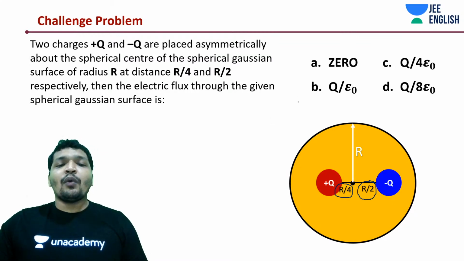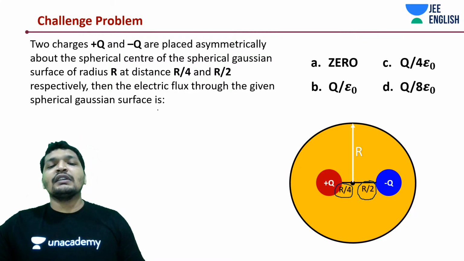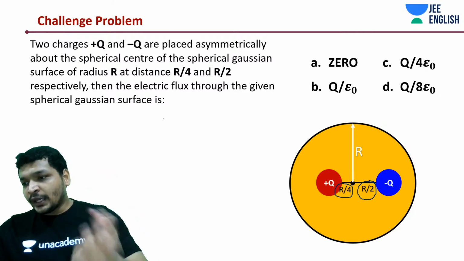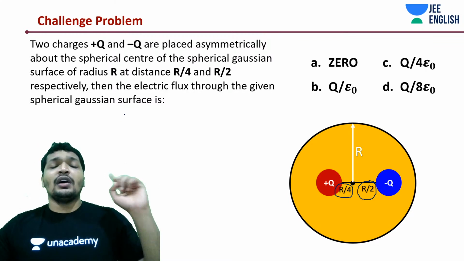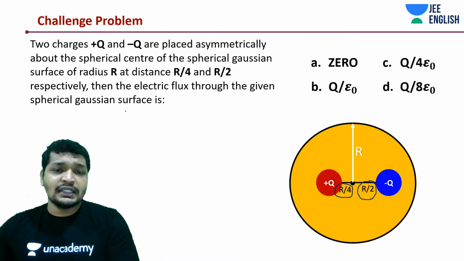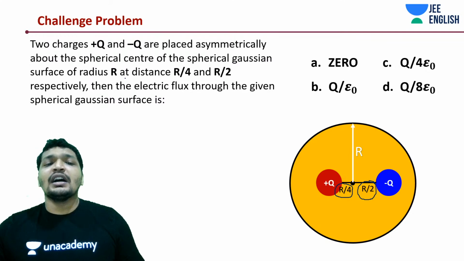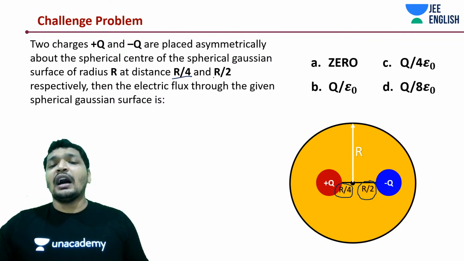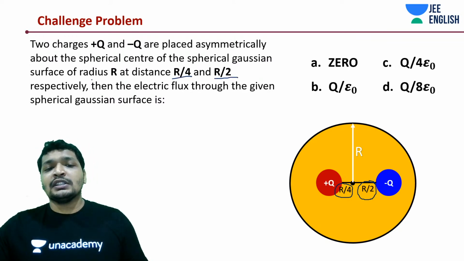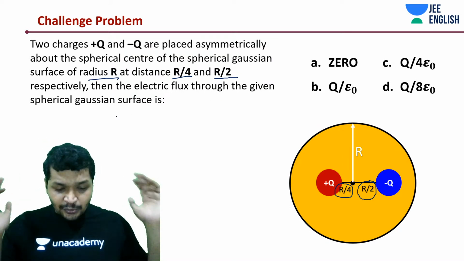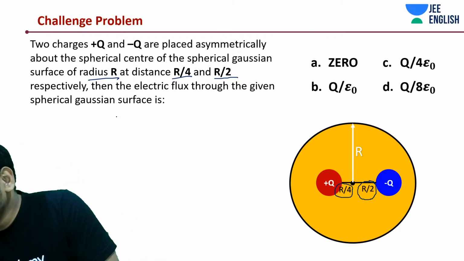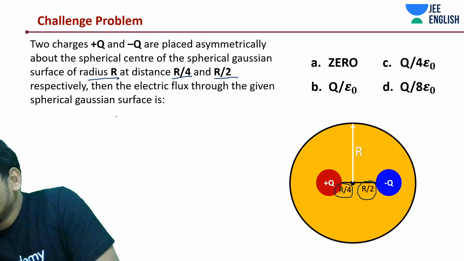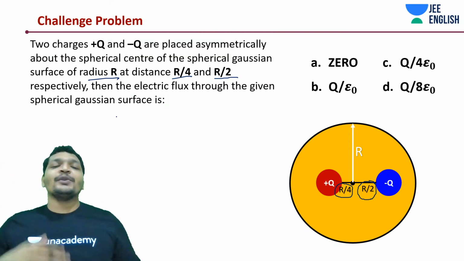Now, what is the electric flux through the given Gaussian surface? Quickly, students. Two charges plus Q and minus Q are placed asymmetrically about the center of the Gaussian surface at r by 4 and r by 2. And what is the radius of the Gaussian surface? R. Then the electric flux through the given Gaussian surface is, quickly, it's a 2-second problem. What should be the answer? Guys, quickly.